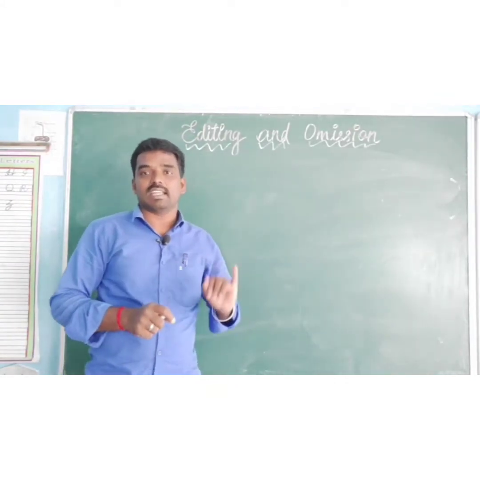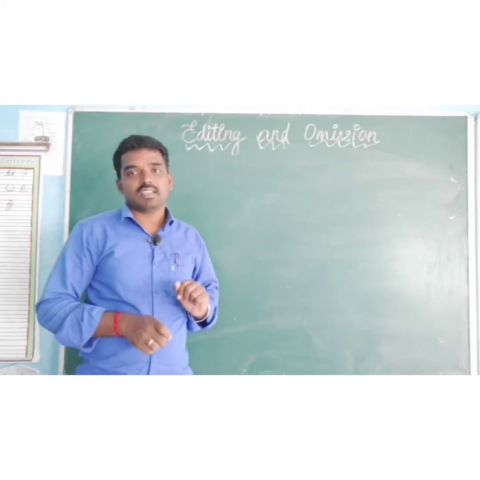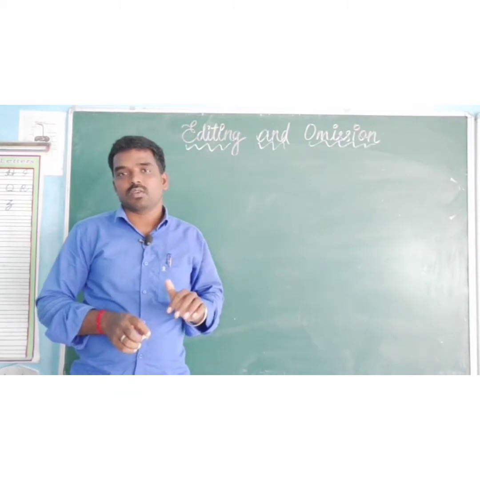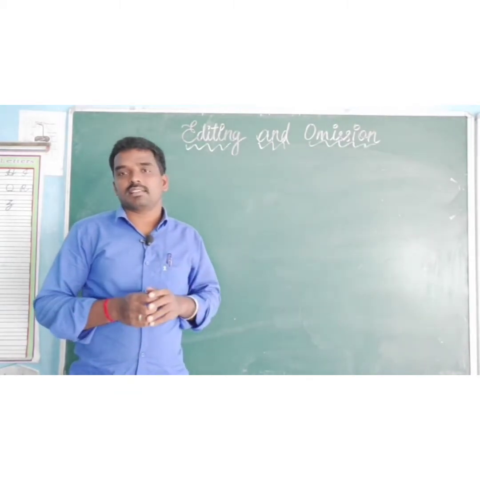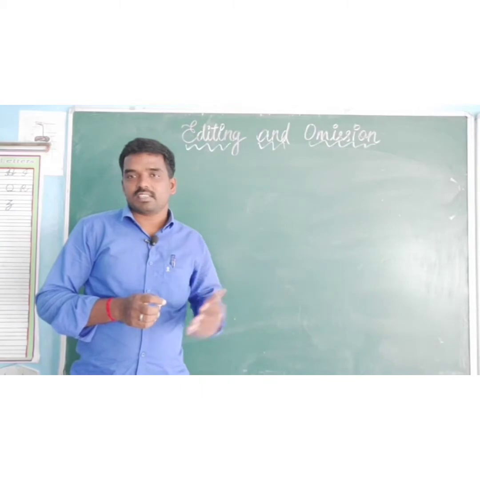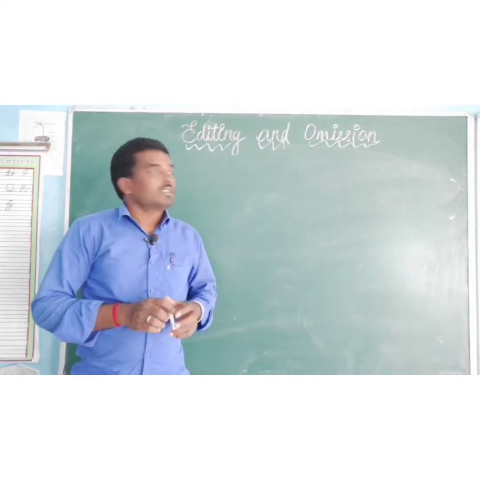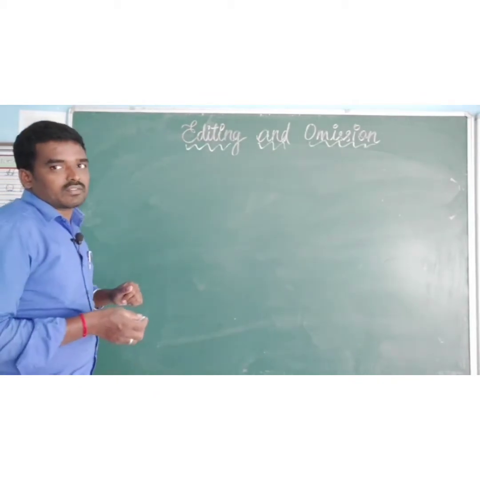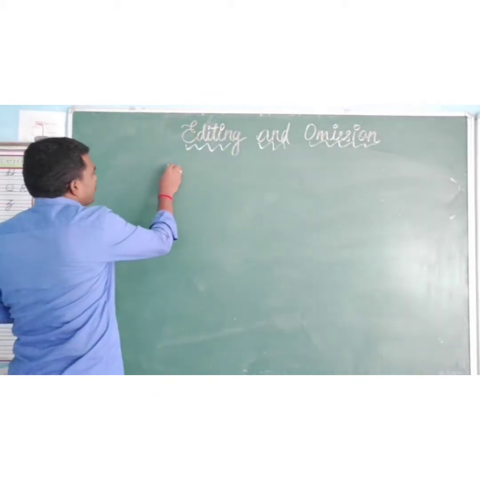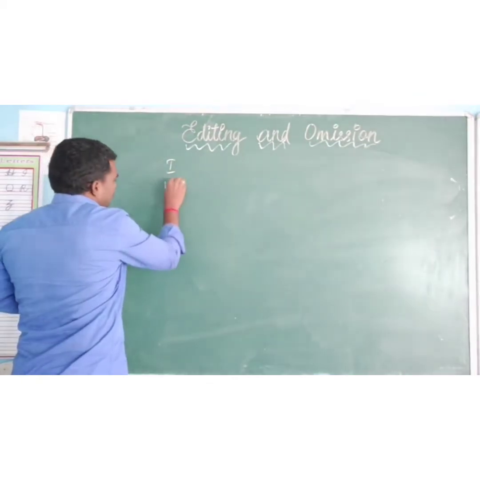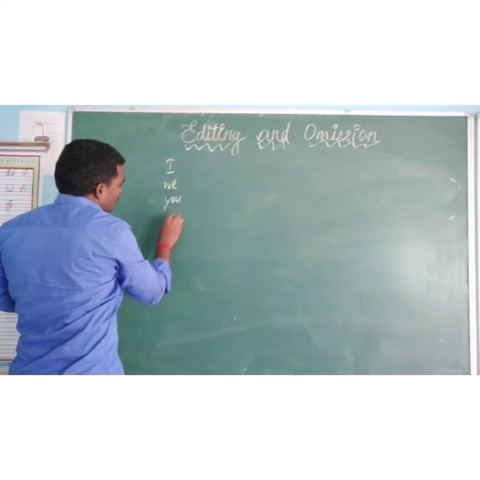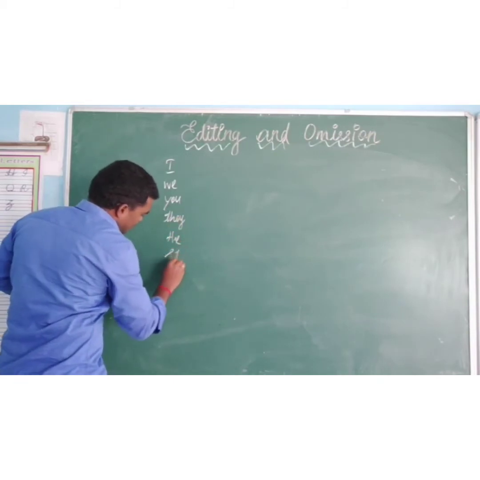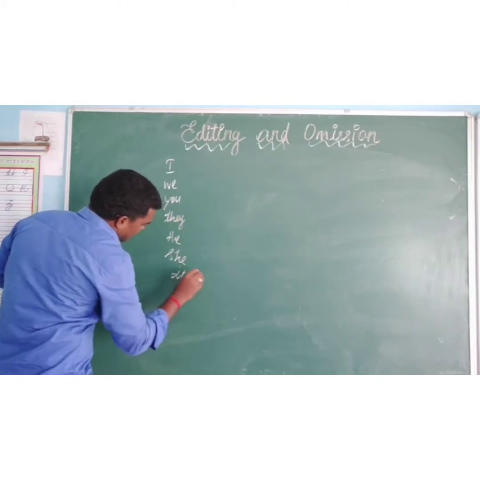At first, tenses. In tenses, present tense, they will confuse you. In present tense there are more models. First person, second person, third person. First of all, I already told you about pronouns. You want to write the pronouns I, we, you, they, he, she, it.